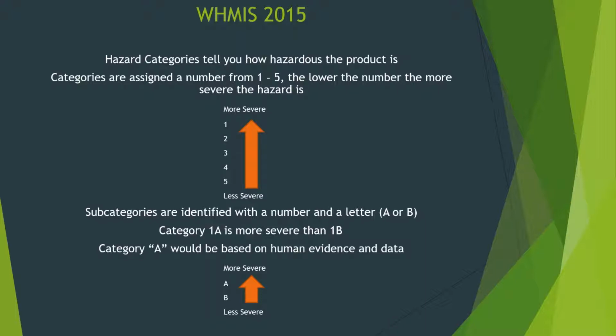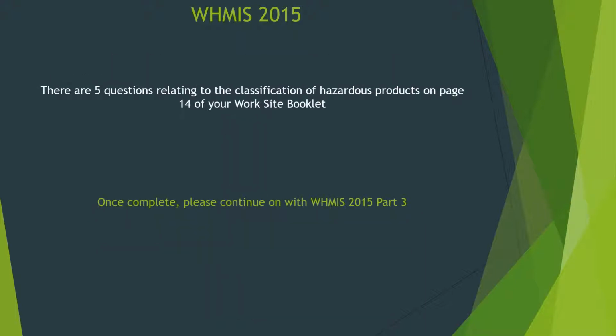Please have a look on page 12 in your worksite booklet and the example of ultra-low sulfur diesel, fuel number 2. This demonstrates groups, classes, and categories. This is also a product that we use frequently. There are 5 questions relating to the classification of hazardous products on page 14 of your worksite booklet. Once complete, please continue on with WHMIS 2015, Part 3.